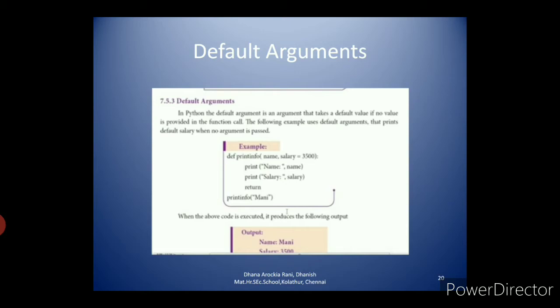Here you see the second output. When the above code is changed to print_info(Ram, 2000), it produces the following output: name is Ram, then salary is 2000. Here it will ignore the default value 3500 because you are passing a value. In case you are not passing any value, it will take the default value in default arguments. So this is the purpose of default arguments.